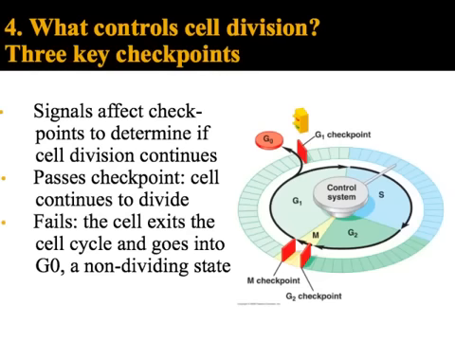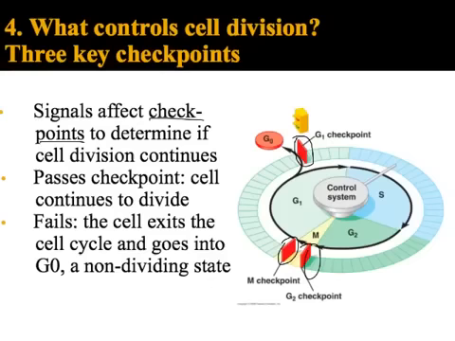Okay, so what these growth factors or these signaling proteins do, for the most part, they act as checkpoints to determine if cell division is allowed to go to the next stage. So for example, I've marked 3 key checkpoints here on this cell cycle. We have the G1 checkpoint we're going to talk about, the G2 checkpoint, and the metaphase checkpoint.